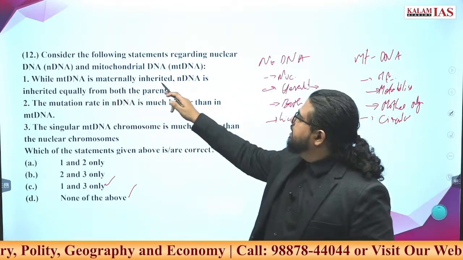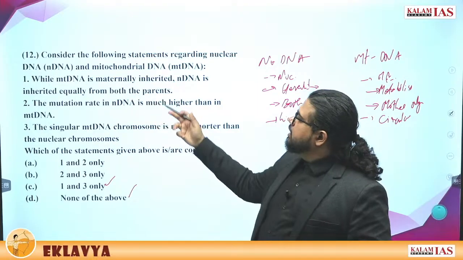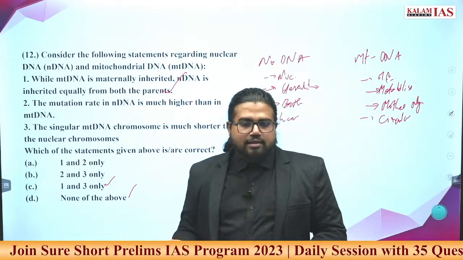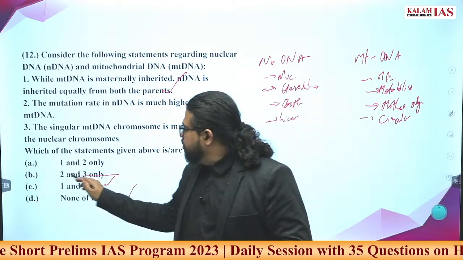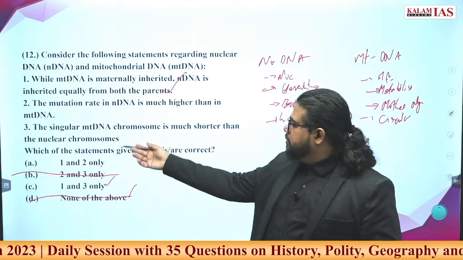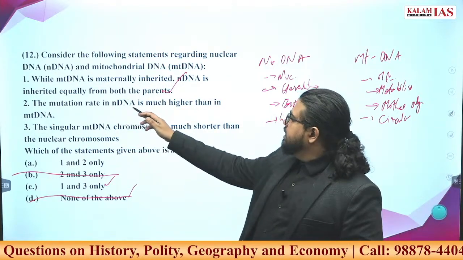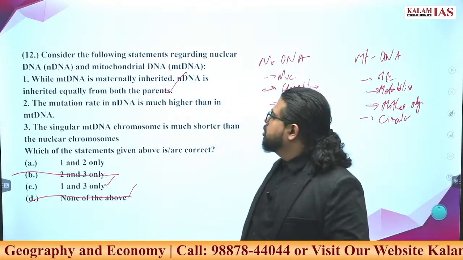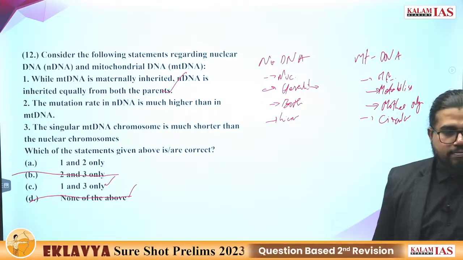While mitochondrial DNA is maternally inherited, nuclear DNA is inherited equally from both parents. Correct statement. Nuclear DNA saves the hereditary characteristics, so it is logically correct also. Two options we already eliminated. Now we are left with C and A. Mutation rate in nuclear DNA is much higher than in mitochondrial DNA. What do you say for this? Why?